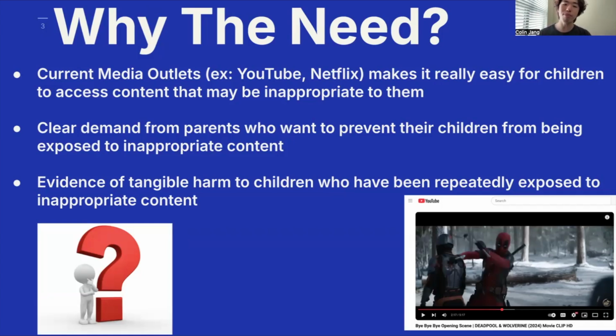There's a clear demand from parents who want to prevent children from being exposed to inappropriate content. All you have to do is search up the forums on Common Sense Media and IMDb. There are a lot of parents that are very scared and concerned that the media and what's available is going to corrupt their kids and really give them a bad influence.